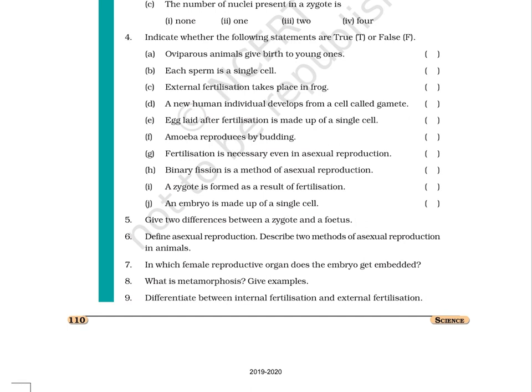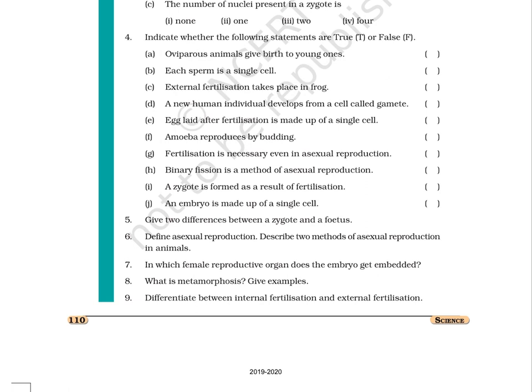F. Amoeba reproduces by budding. G. Fertilization is necessary even in asexual reproduction. H. Binary fission is a method of asexual reproduction. I. A zygote is formed as a result of fertilization. J. An embryo is made up of a single cell.